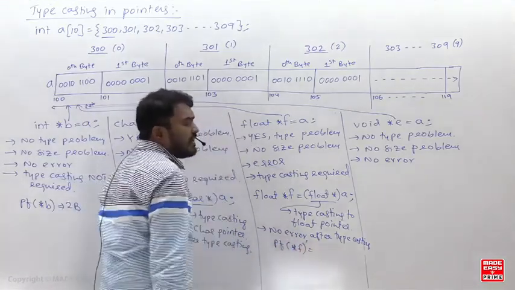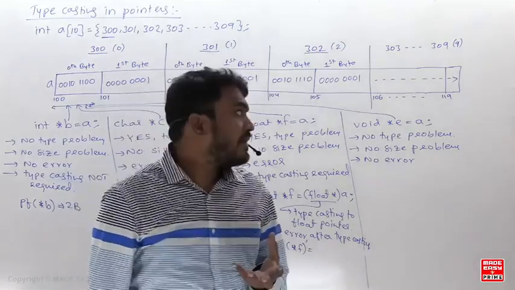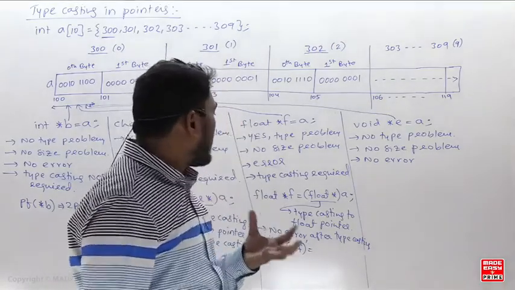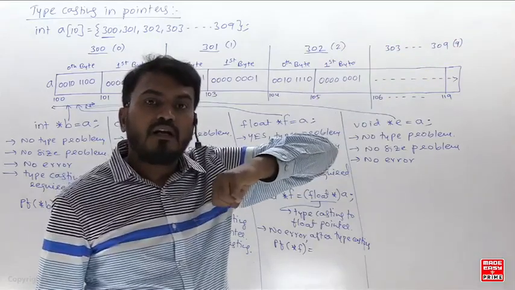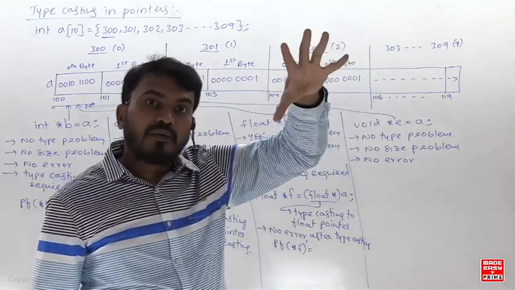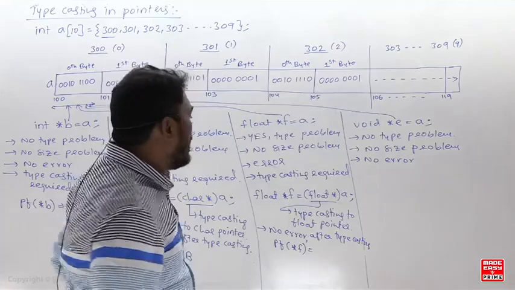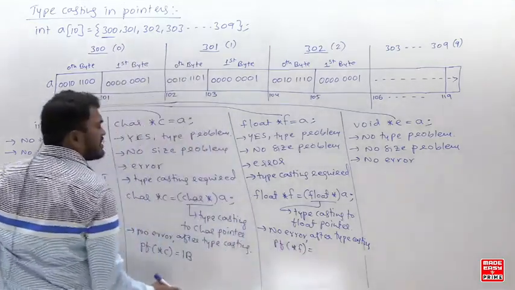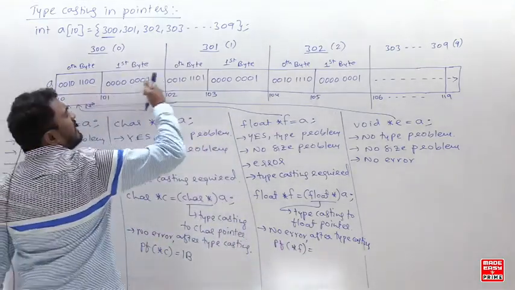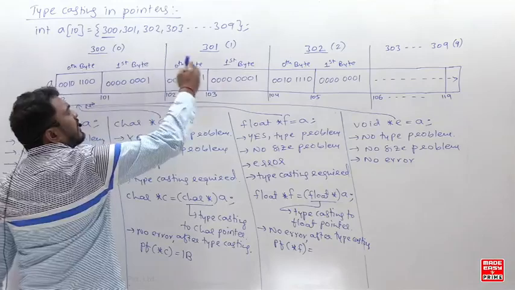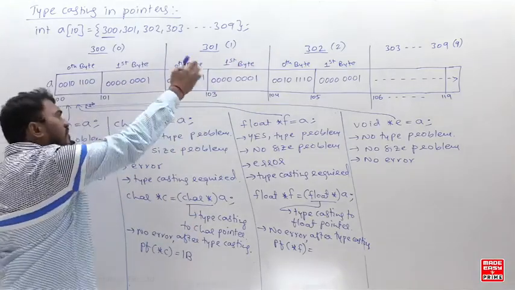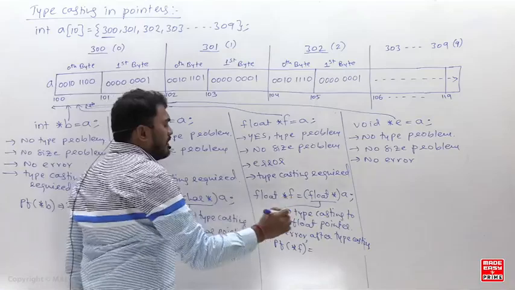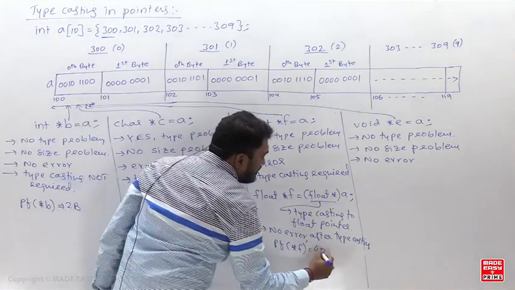Now next, if I say printf star F, because it is a float pointer. A float pointer has the capacity to access how many bytes? 4 bytes. So when you are printing printf star F, a total of 4 bytes of data it will print. What is the value? Don't worry about that value. Total 4 bytes it will print.